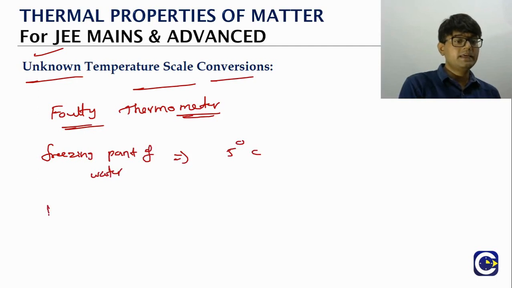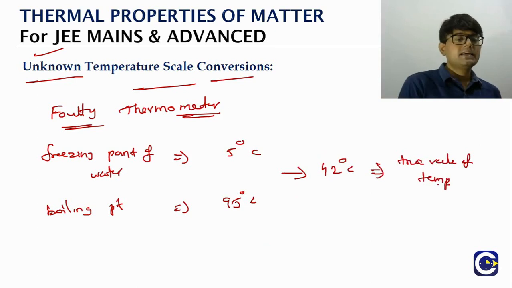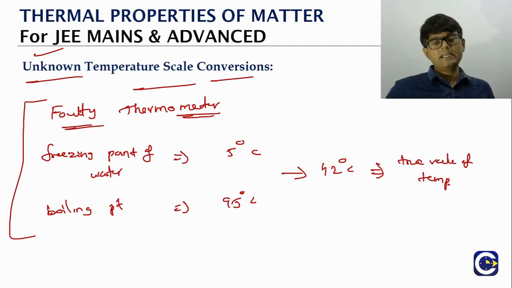Similarly, they will say the boiling point is recorded as maybe 95. Then they will ask, if the reading on this scale is showing as some 42, what is the true value of temperature? Like that they can ask. Basically, the idea is they will propose one more new or unknown temperature scale, and they will ask us to relate this unknown temperature scale to the ones that we are already aware of. The idea is very simple.